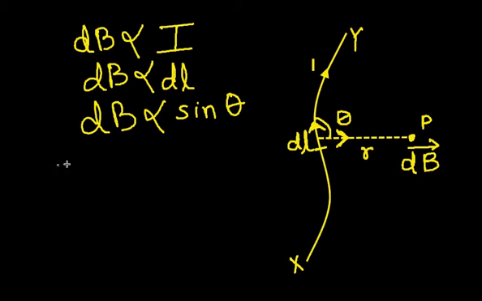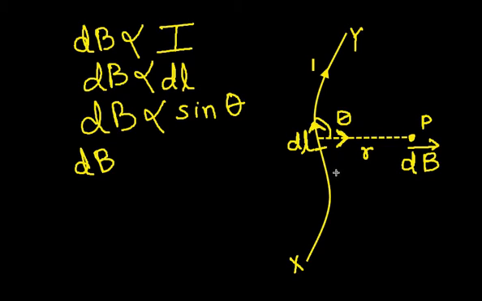Now isn't it very logical that it should also depend on the distance r? Had this point been at a far distance like this, would the magnetic field be the same? No. If it had been closer at a point like this, would the magnetic field be the same? No. So it also depends on the distance r.